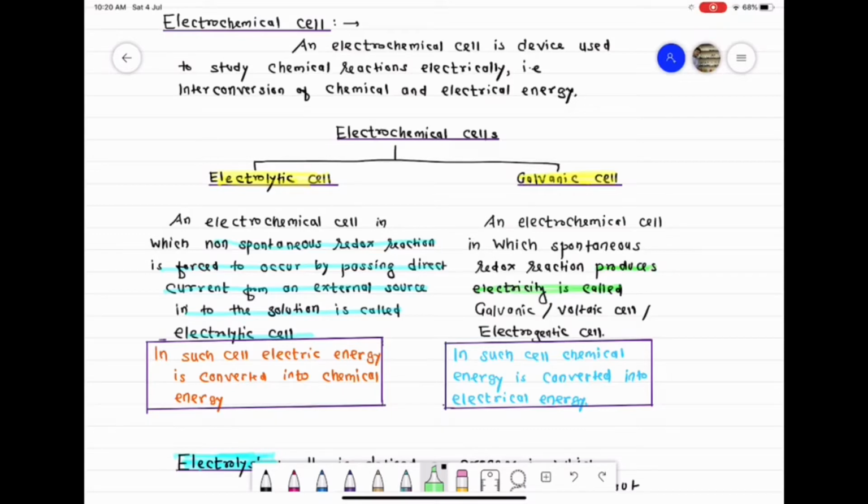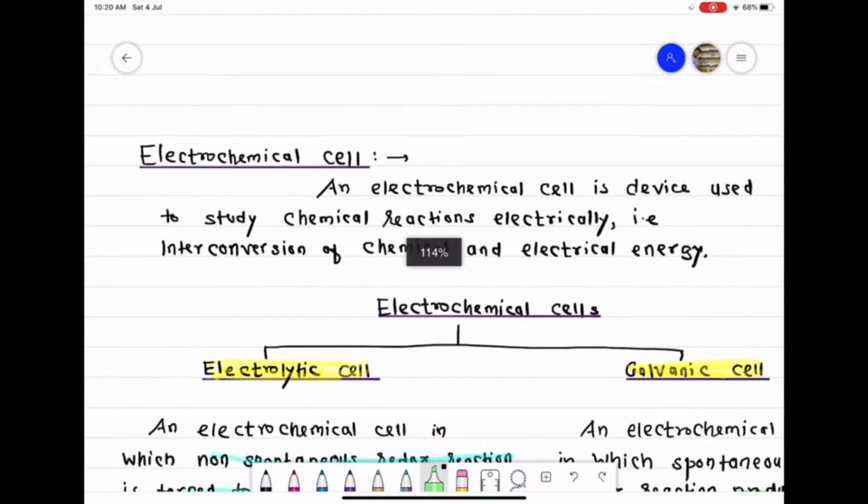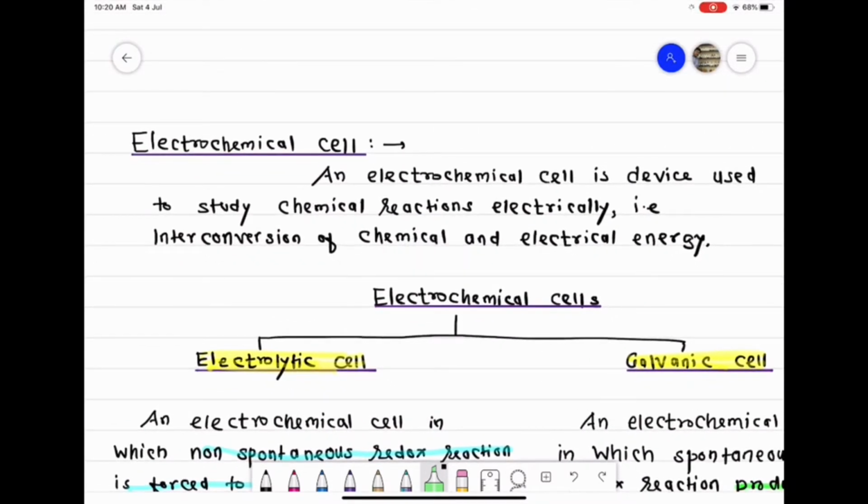So class, redox reactions, spontaneous or non-spontaneous, take place in some devices. These devices are called electrochemical cells. If I ask you to define an electrochemical cell, your answer will be: an electrochemical cell is a device used to study chemical reactions electrically. That is, interconversion of electrical and chemical energy. It means a device in which either electricity is supplied to carry out a chemical reaction, or due to a chemical reaction taking place, the chemical energy of a substance gets converted into electrical energy.